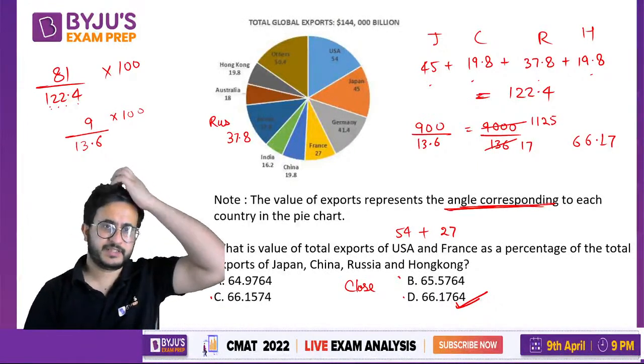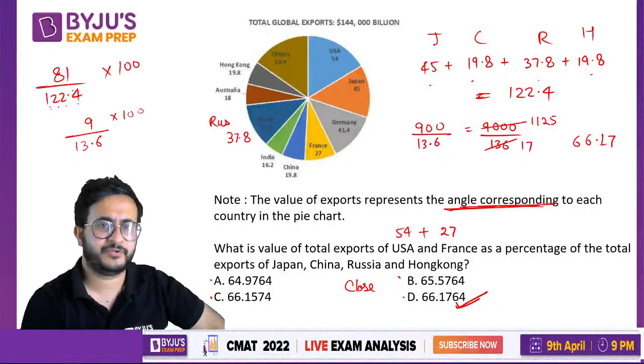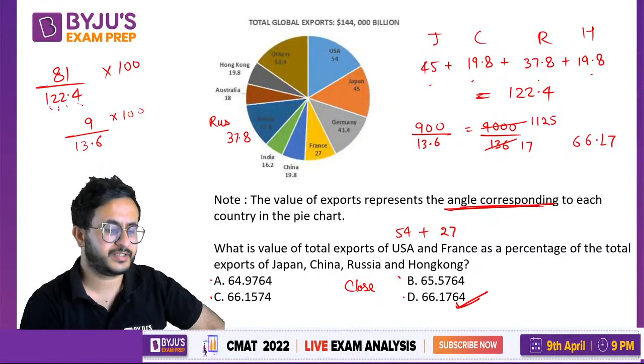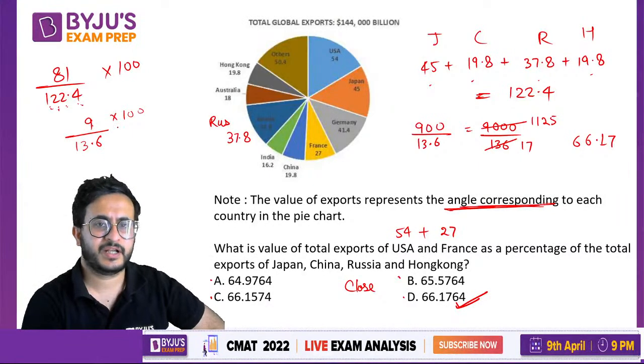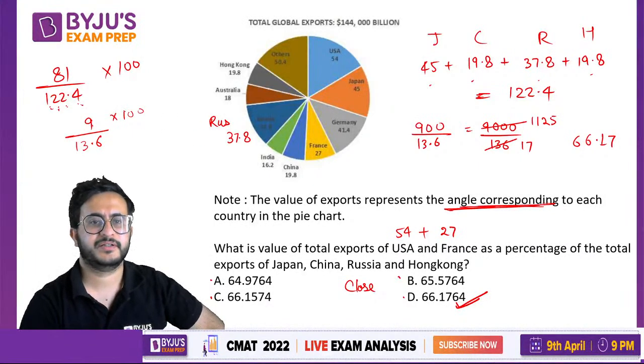See this thing. It will become easy if you are able to divide by 9, so you should know the divisibility rule of 9. We know 81 is divisible by 9. This we checked: 1, 2, 2, 4 adds to 9, so we divided by 9. Then we reduced it by making it 9000 by 136.